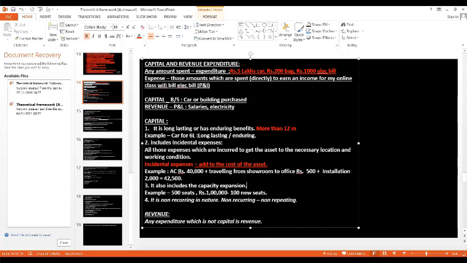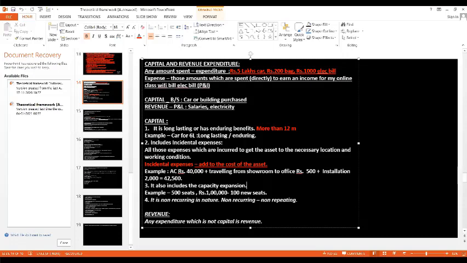Why? Because for the same space, I am able to earn more income. I repeat once again, for the same cinema hall, I am able to get 600 tickets now. Yes or no? Very good. This is what capital expansion or capacity expansion is. So this is the third point.